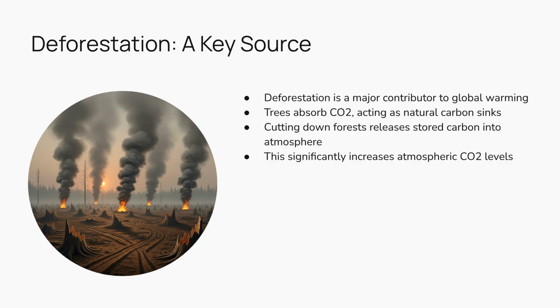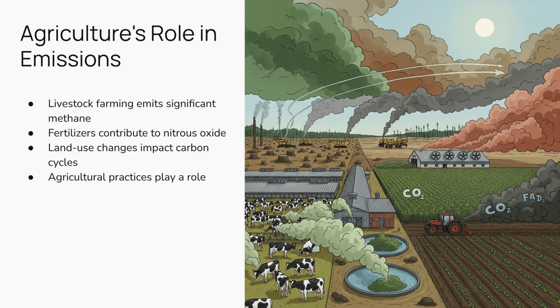Another major contributor is deforestation. Trees absorb carbon dioxide, acting as natural carbon sinks. When forests are cut down or burned, not only do they stop absorbing carbon dioxide, but the stored carbon is also released back into the atmosphere. Agricultural practices also play a role. Livestock farming produces significant methane emissions, and the use of nitrogen-based fertilizers contributes to nitrous oxide. Land use changes for farming also impact carbon cycles.